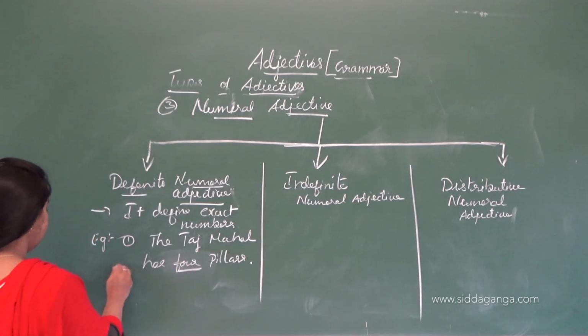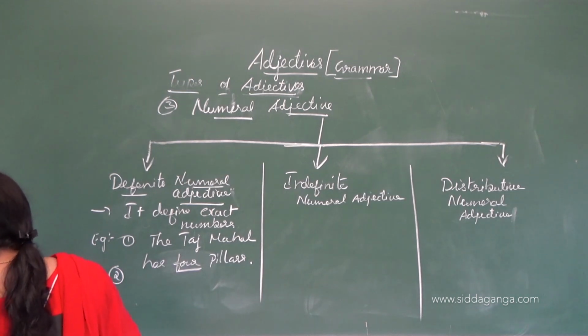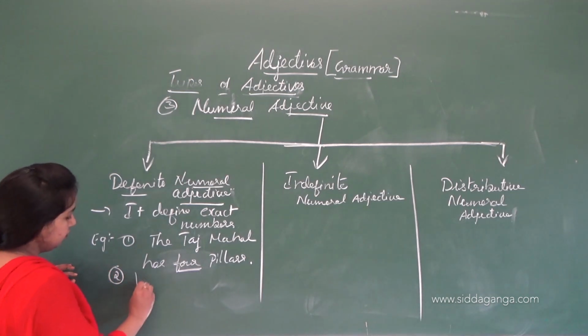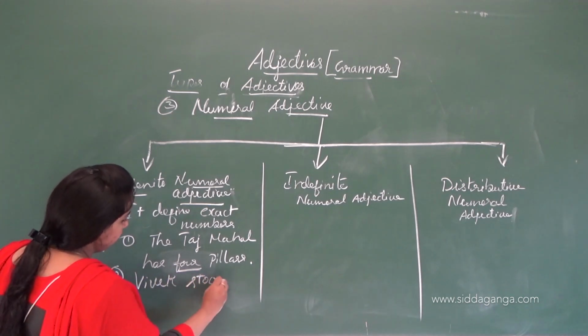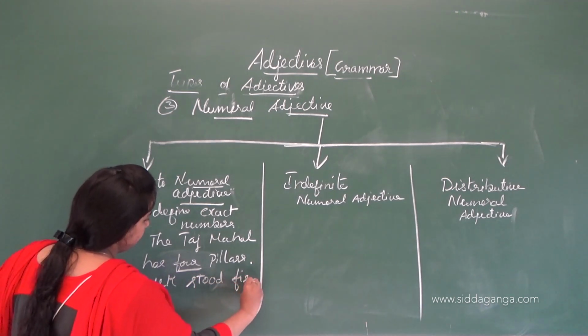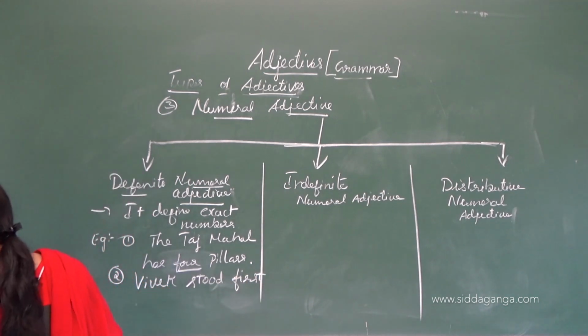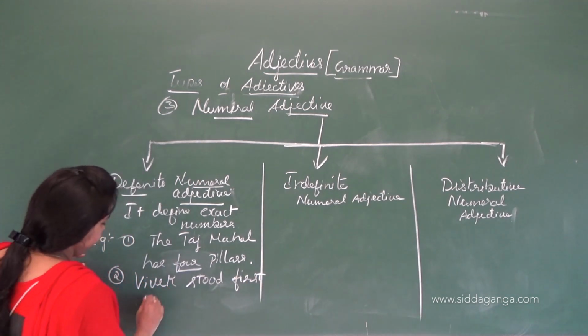Let's see the next example. Vivek stood first in the final exam.